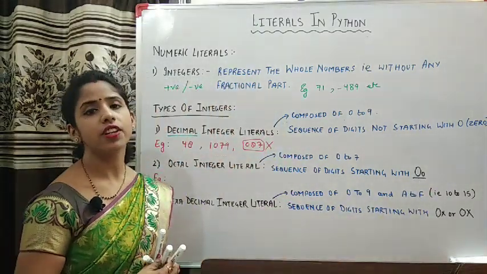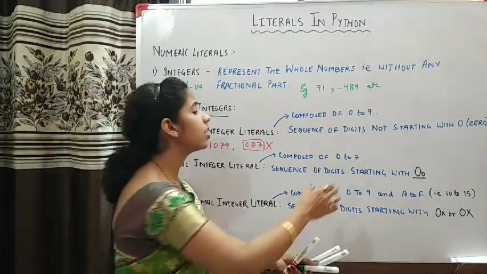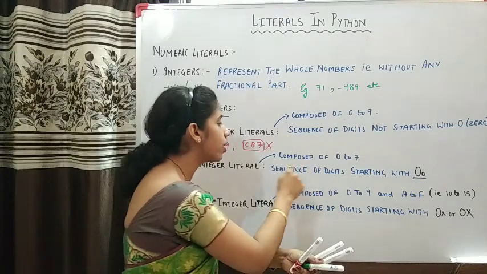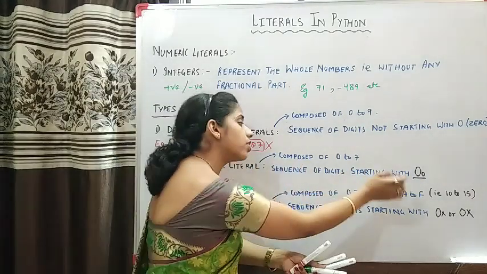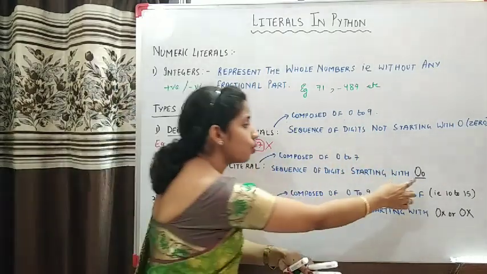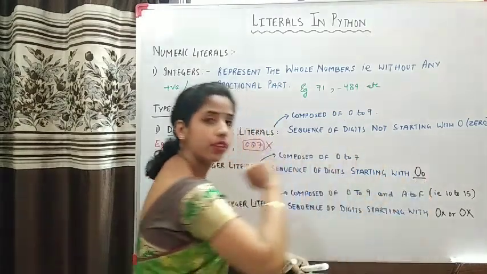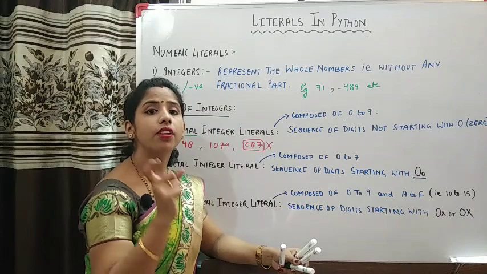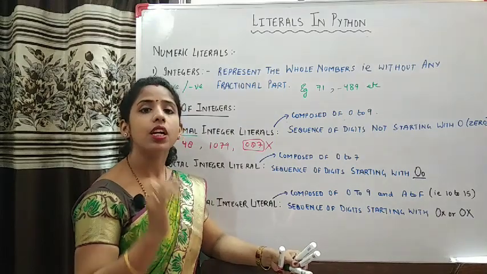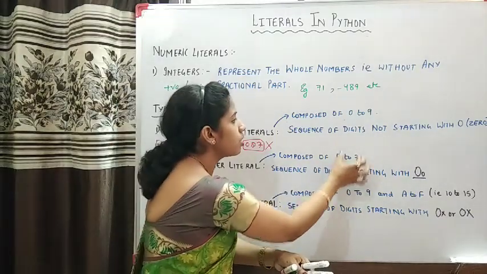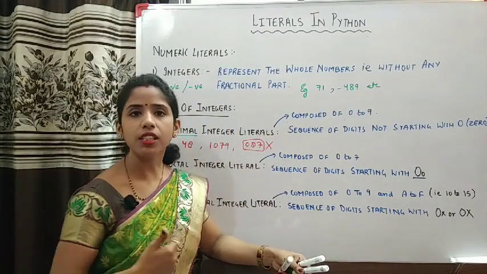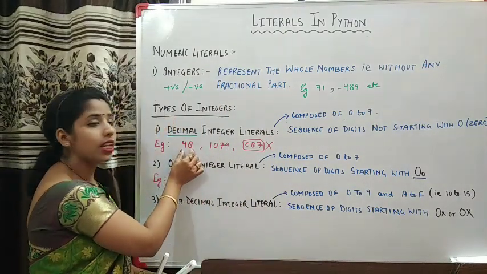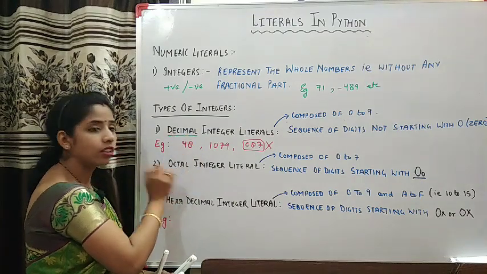Now why is this difference there? Why is this condition there that decimal integer literals should not start with 0 and octals should start with 0O? Remember, this is 0O. Why this condition? Because the range of numbers with which they are composed is common. Like 0 to 7 is present in decimal also. So how will you differentiate whether a particular number is a decimal integer literal or an octal integer literal?